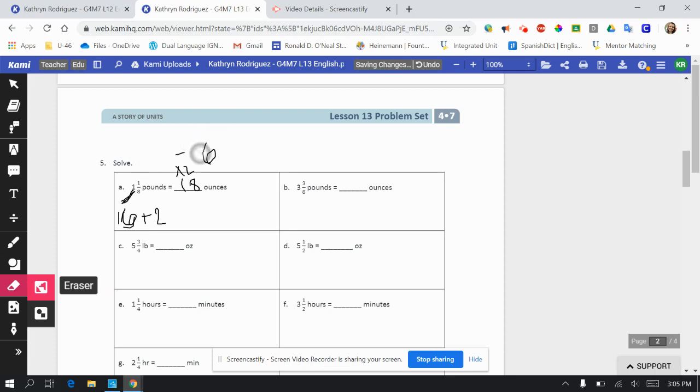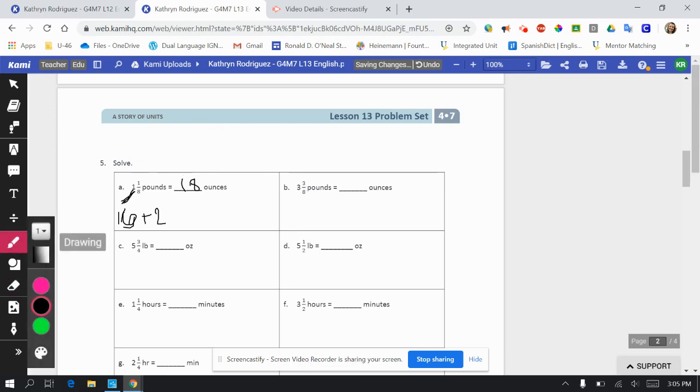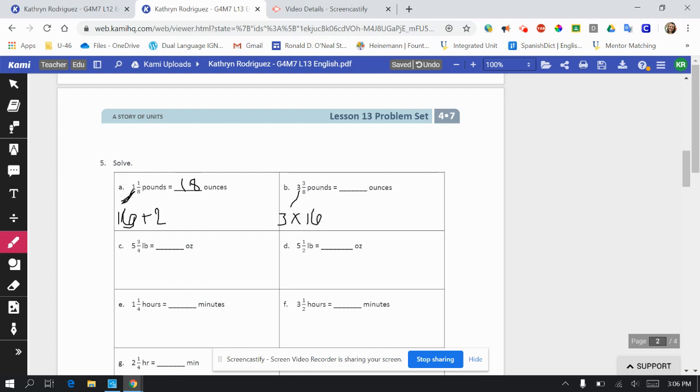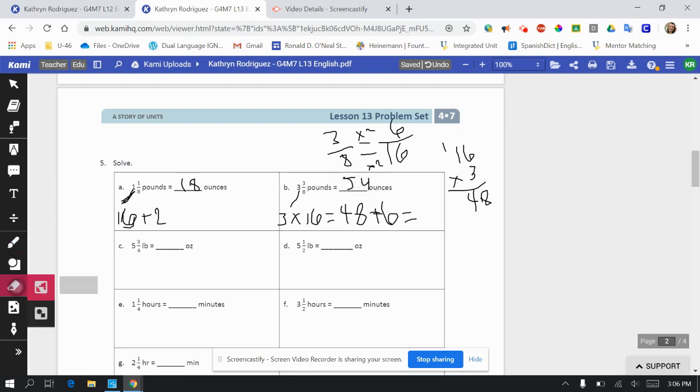I'm going to erase this just so it doesn't get too crowded around here. All right, so then 3 pounds, changing that into ounces. So 3 times 16. And take that over to the side. 3 times 6 is 18. And 4. So here we have 48 equals. Then we have 3/8 of a pound equals how many ounces? Times 2 times 2. So this would be plus 6 equals 54 ounces.